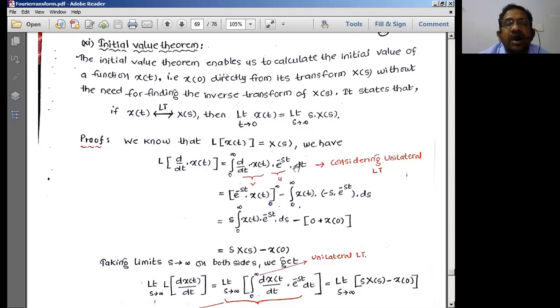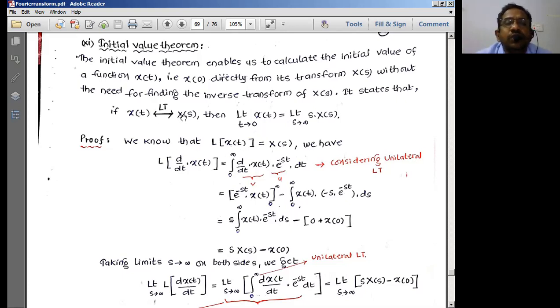If you understand the time differentiation of the Laplace transforms, this is also going to be another property, which is an extension to the time differentiation property of the Laplace transforms.